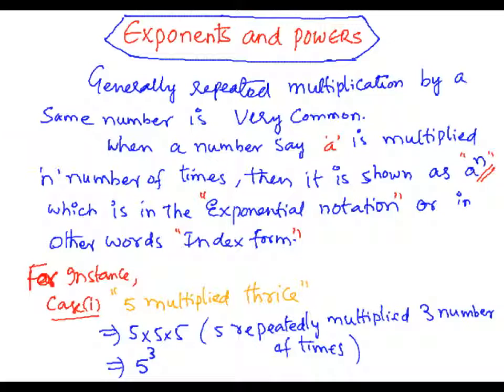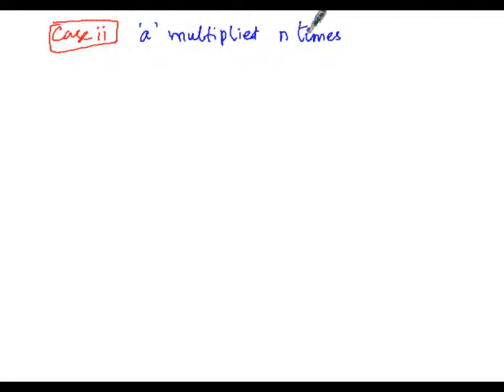Then in case number 2, a number a multiplied n times, or as n factors.